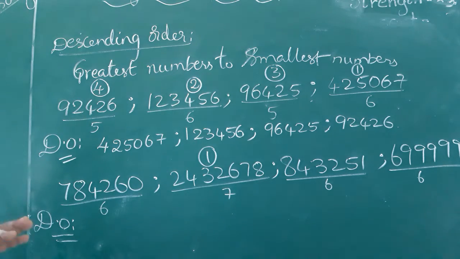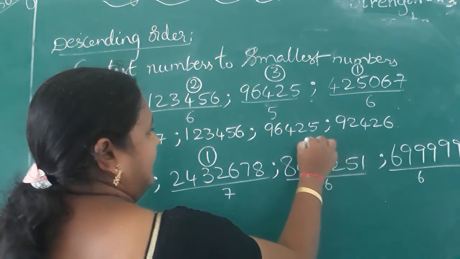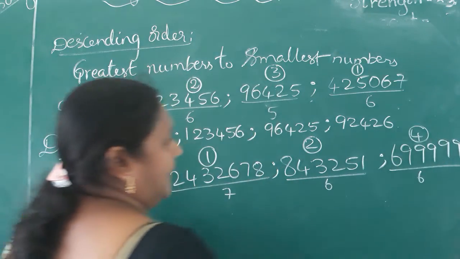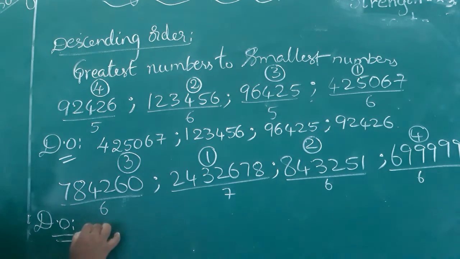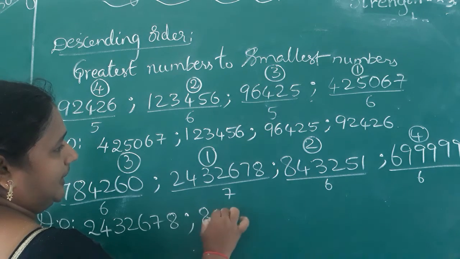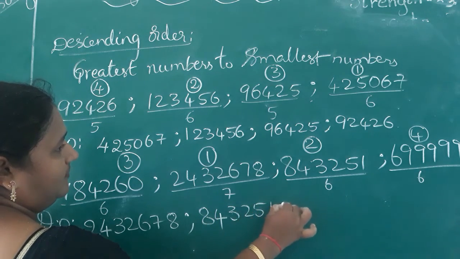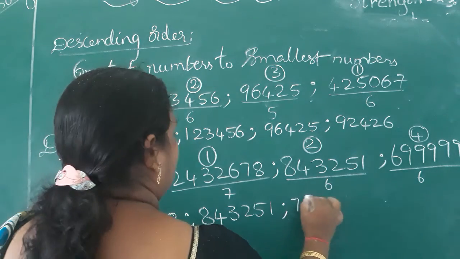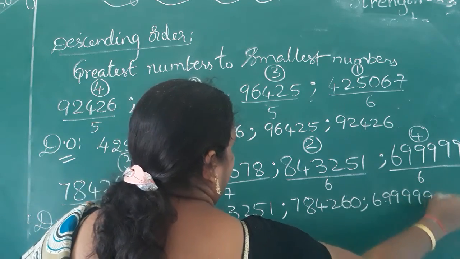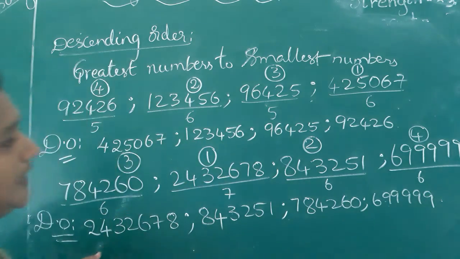Next go through the next greatest. Here 7 lakh, here 8 lakh, here 6 lakh. So 8 lakh is the greater number, next 7 lakh and then 6 lakh. After choosing like that we can make them in descending order. How you will make them? 24,32,678. Next 8,43,251. Next 7,84,260 and then 6,99,999. Like that you can make them in descending order. Okay, children?